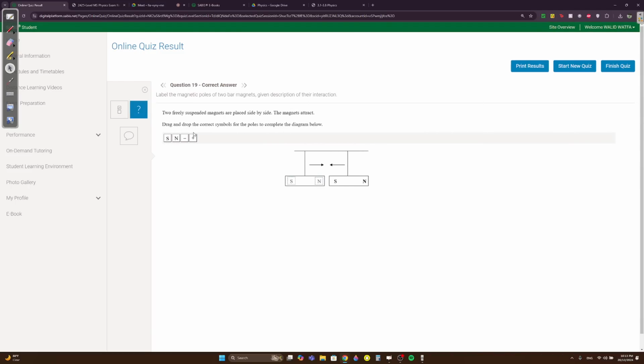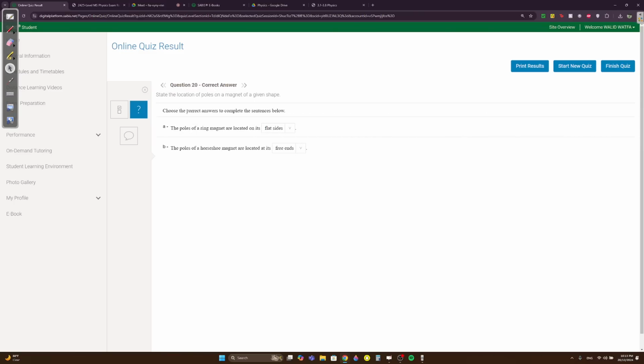Question 19. Two freely suspended magnets are placed side by side. The magnets attract. Drag and drop. What happens? Actually, if they attract, it's south, north, south. You guys, this is what it is.